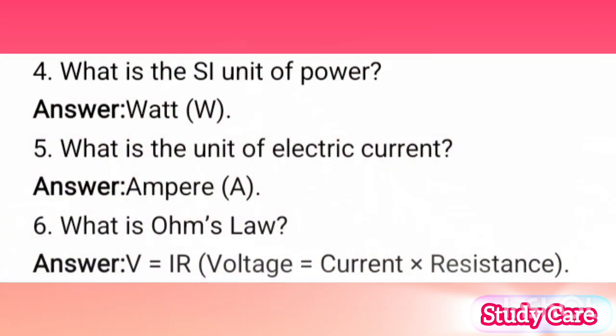4. What is the SI unit of power? Answer: Watt, W. 5. What is the unit of electric current? Answer: Ampere, A. 6. What is Ohm's law? Answer: V equals IR, voltage equals current times resistance.